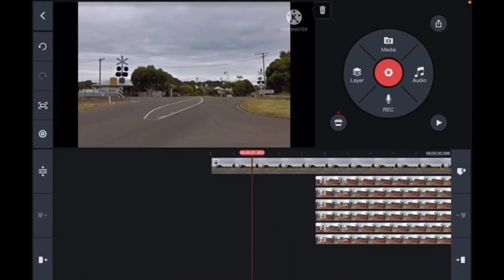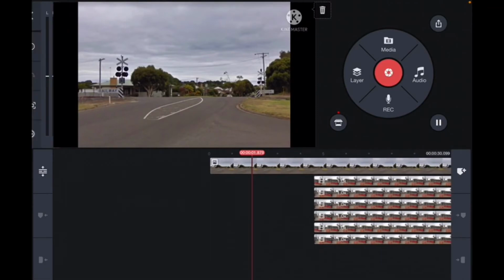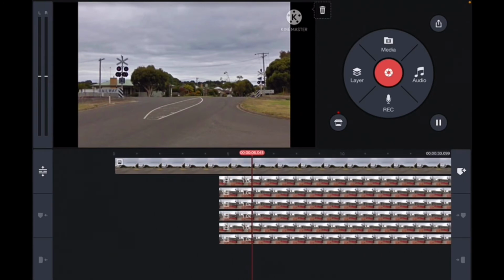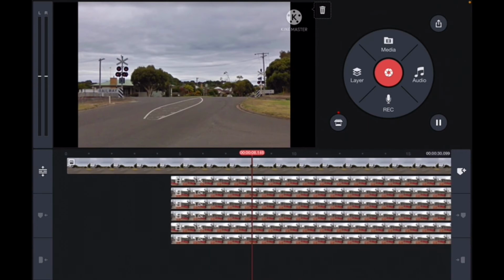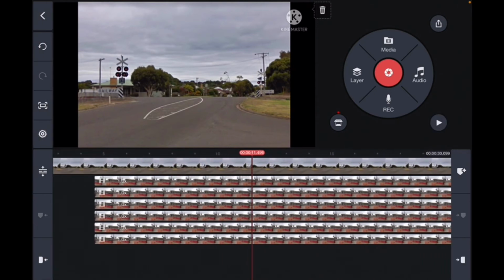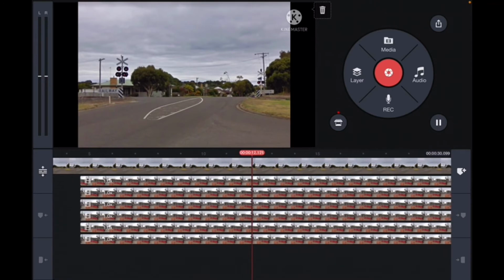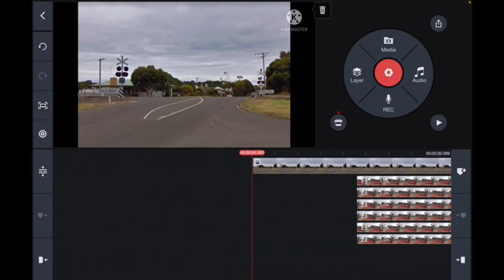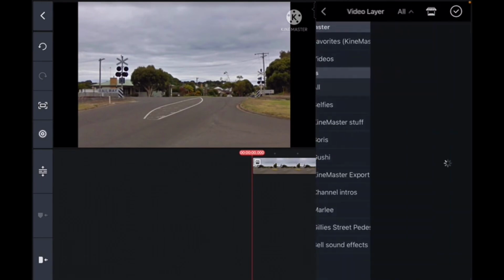Okay, so as you can see, I've now superimposed all of the crossing light footage over the crossing lights at the Garden Street level crossing. How I did this is with the first clip up the top, I copied and pasted it and just superimposed it over the other lights. So now we're going to add the bell sound effect into the footage.